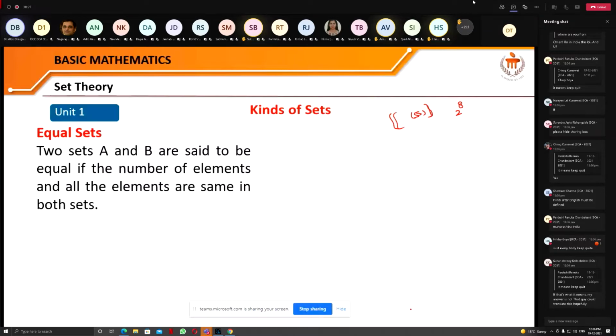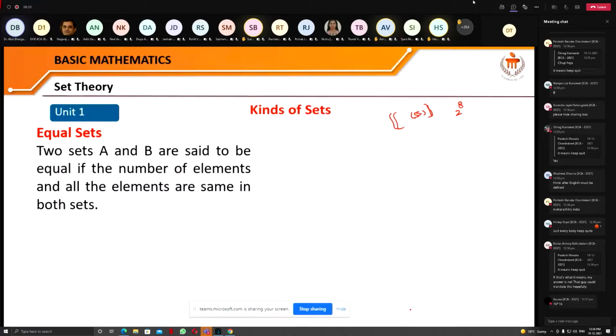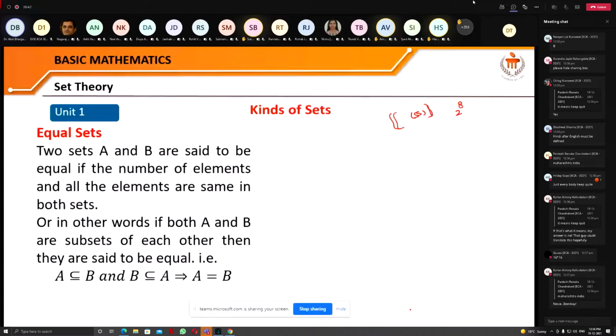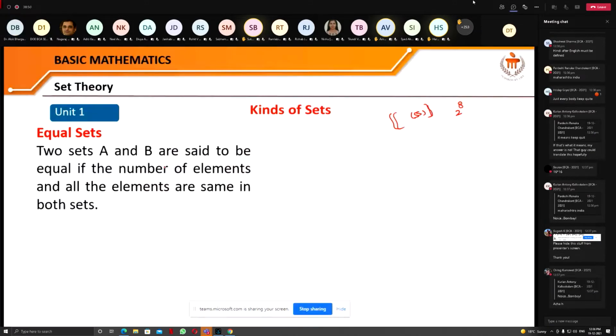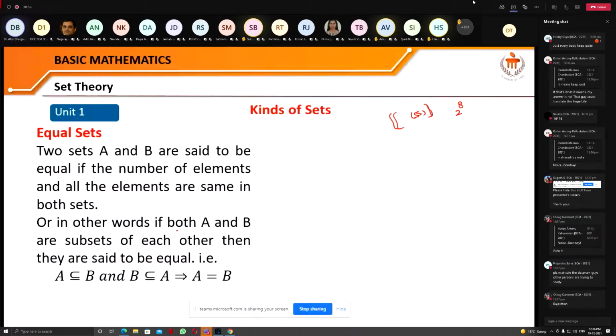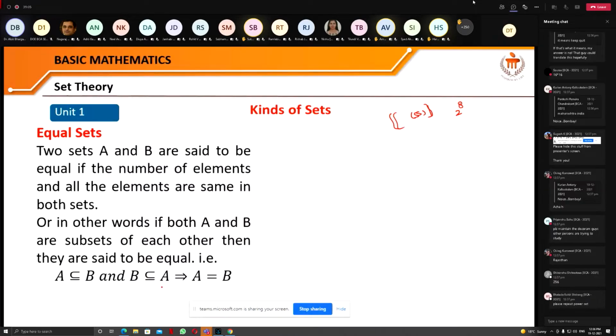Two sets are said to be equal sets. We have already discussed that definition, but it is important here that if we use the definition of subsets, the definition can be written in another form also. What is that? Two sets A and B are said to be equal if the number of elements and all the elements are the same in both sets, or in other words, if A and B are subsets of each other. That means A is a subset of B and B is a subset of A. Then we say that these two sets are equal.